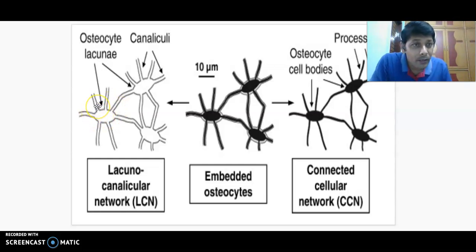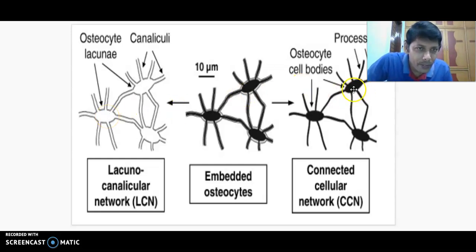Unlike the lacuna of cartilage, this lacuna has channels. One lacuna is connected to another lacuna. Who are connecting them? These are called canaliculi. The lacunae of the bone are interconnected by canaliculi. They also connect the lacunae with the Haversian canal.